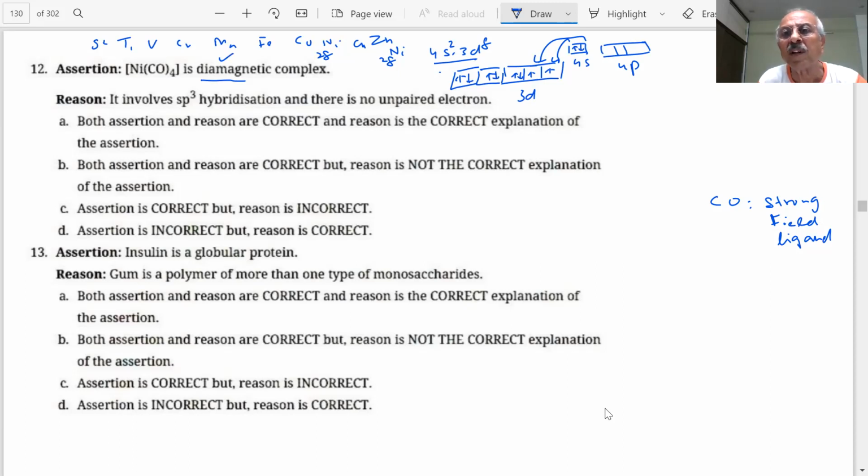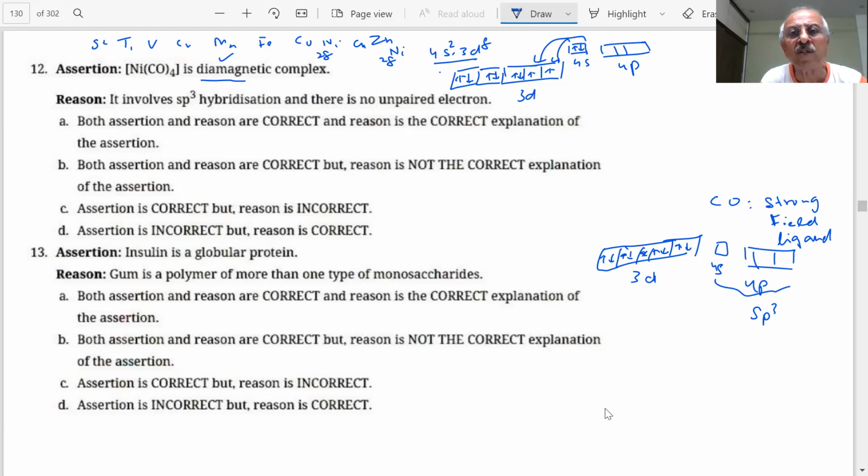Then what orbitals will become available, students? You will have 3d, 4s, and 4p. These are filled, completely filled. Then what hybridization are you going to get? sp3.